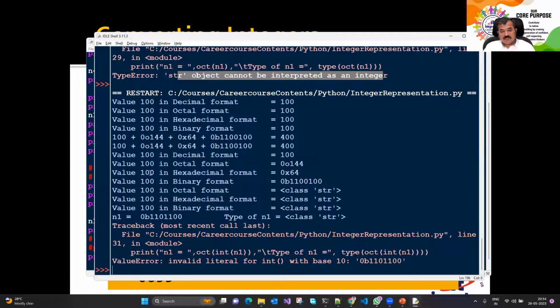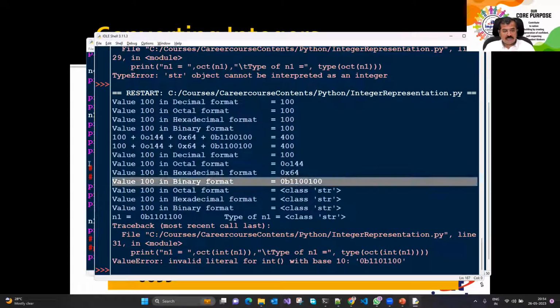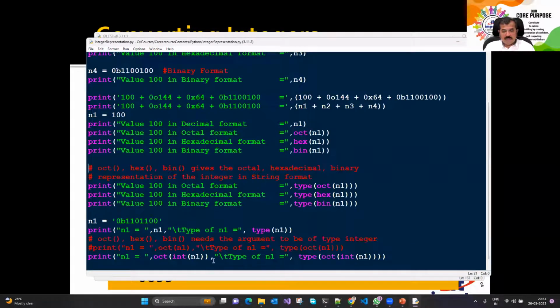Let's run the code. अभी भी error दे रहा है on which line number 31. कहाँ error दे रहा है? Octal of integer, okay, with base 10, 0b, invalid for int. Okay, let's see. कहाँ int पे गलत पास किया हमने? Int में where did I pass anything that is wrong? Okay, it could not take this 0b as a representation.